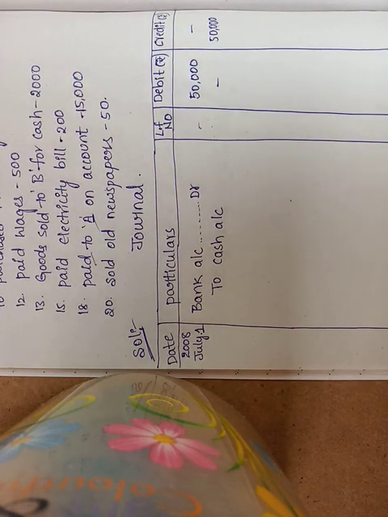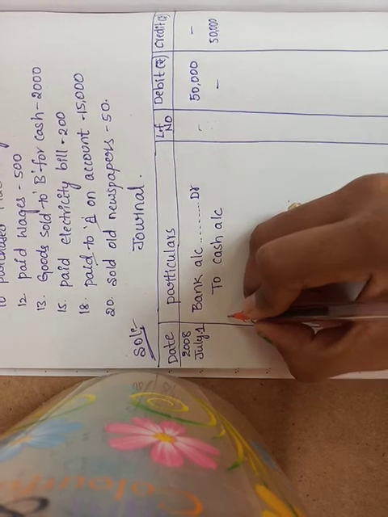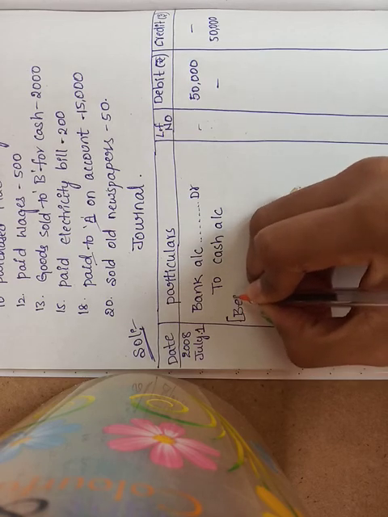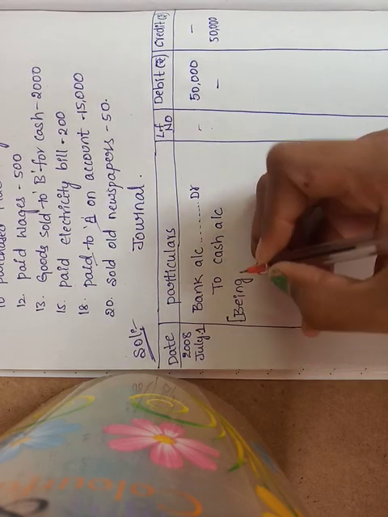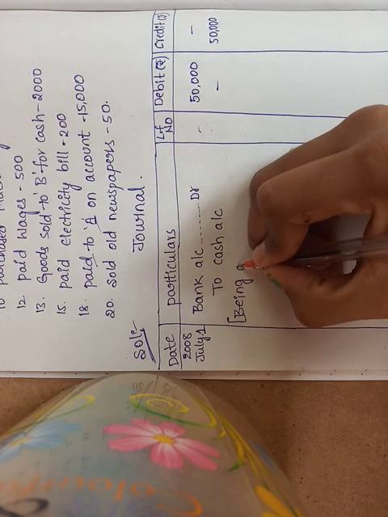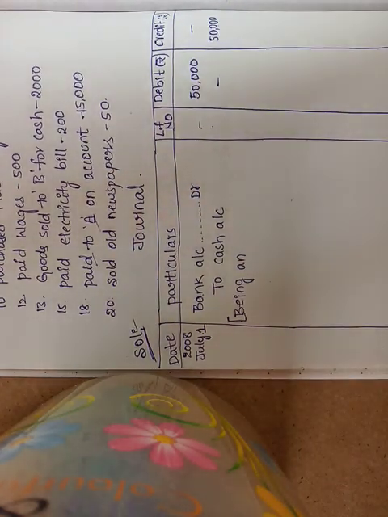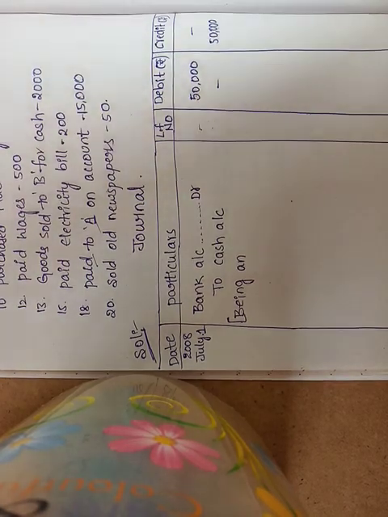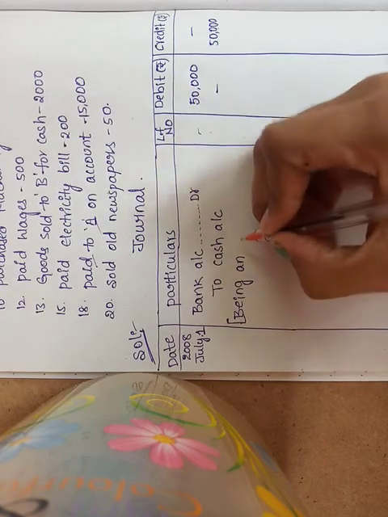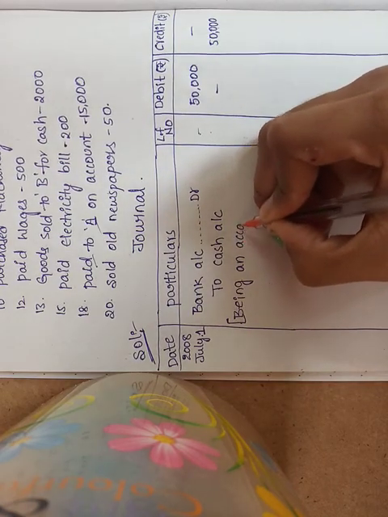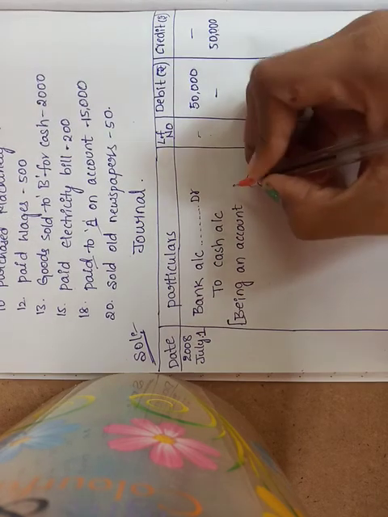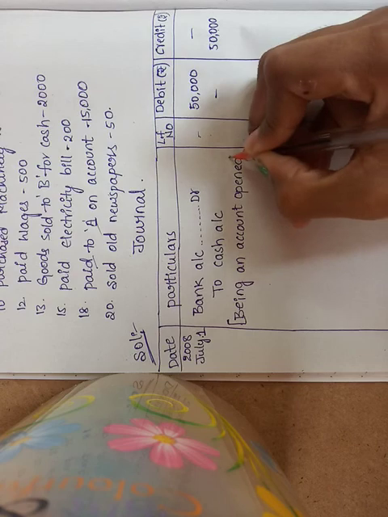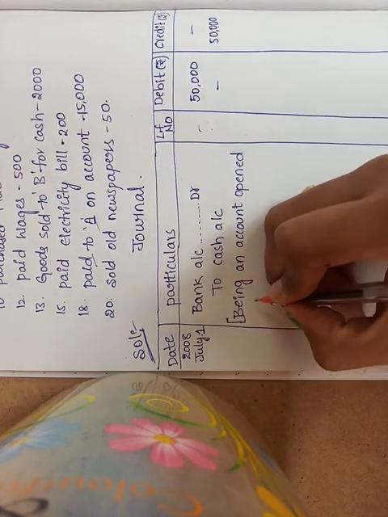The narration starts with 'Being'. Being an account opened with the bank.